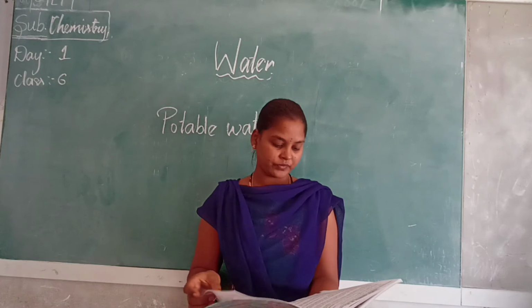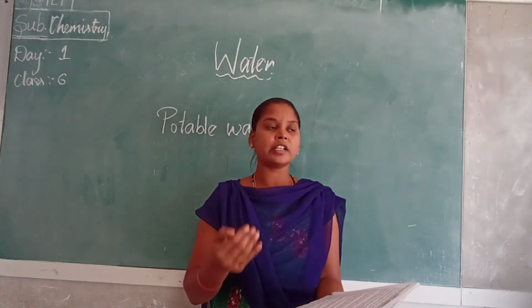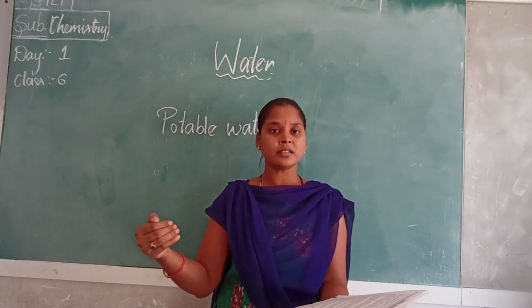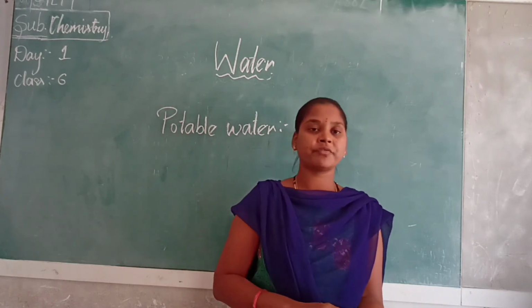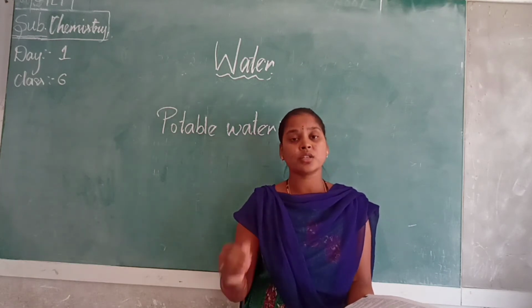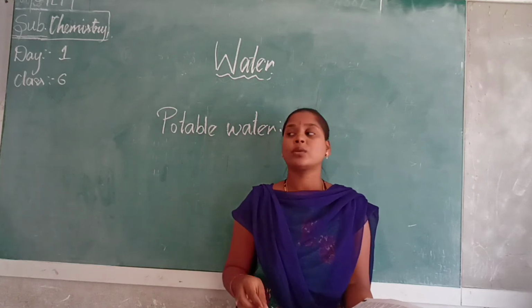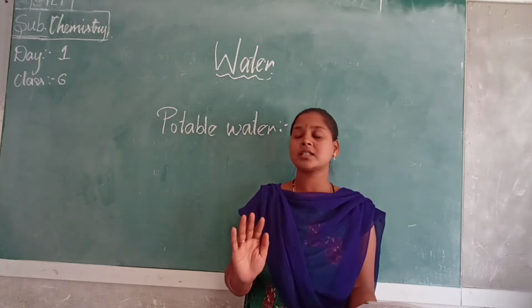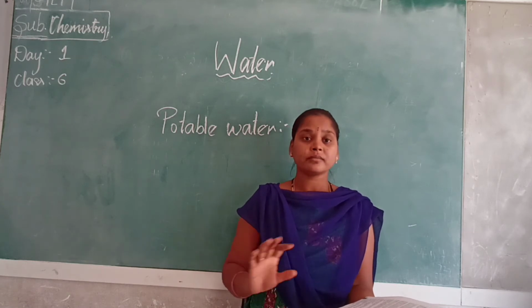And we have also discussed drought and floods. If there is no rainfall for three or four years, that means there is no proper water, there will be a situation of drought. In the same way, if there is more rainfall in a particular area over a period of time, it is called floods. These droughts and floods occur due to what?